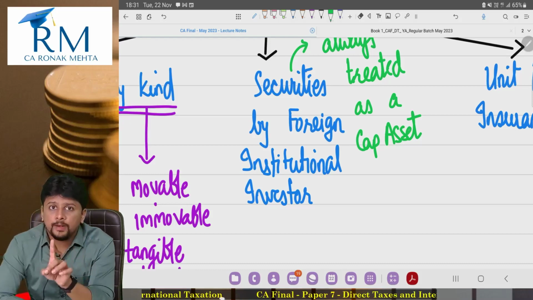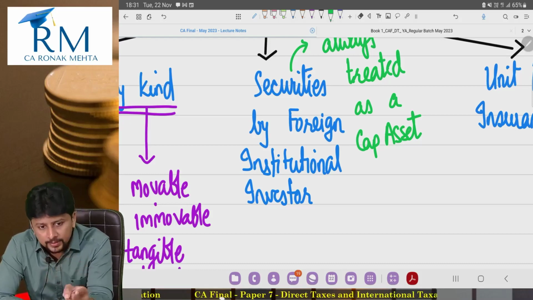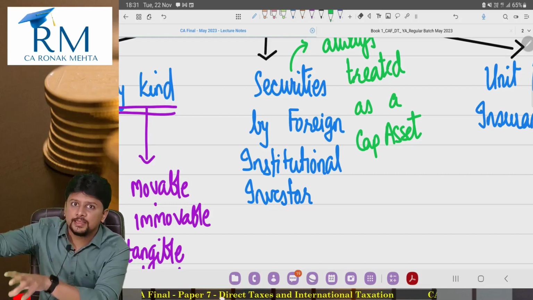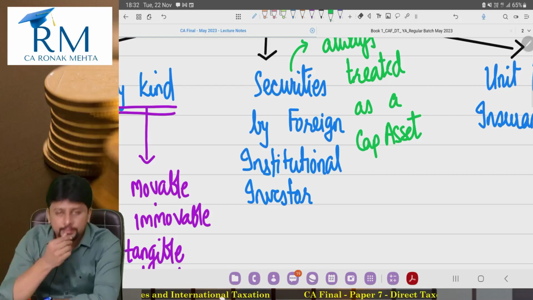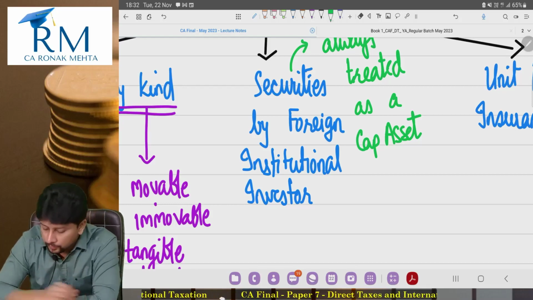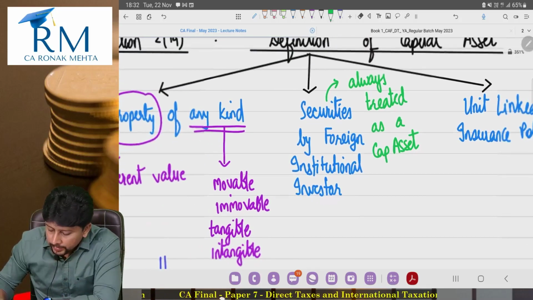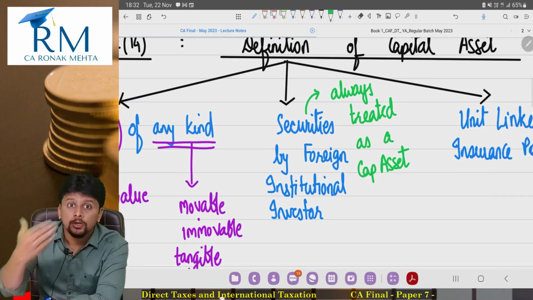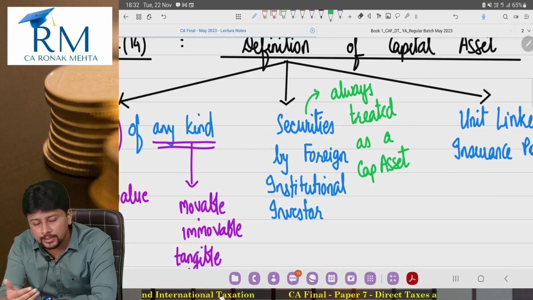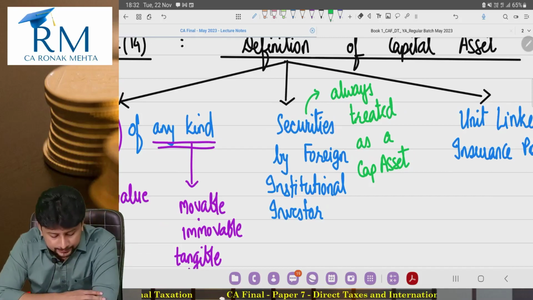And the moment you apply the capital gains head, we are giving them the benefit of the capital gains tax rates, which is obviously lower than 40%. So our intention is to ensure that these foreign investors continue to invest money into India in securities, and so we are saying it's always a capital asset.